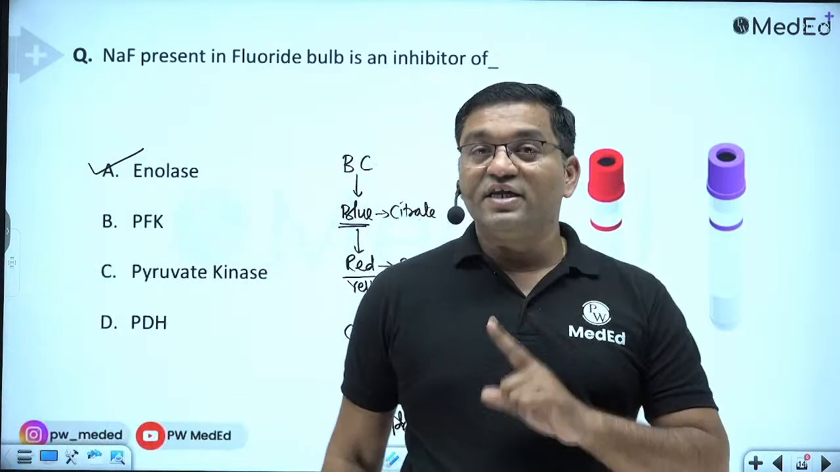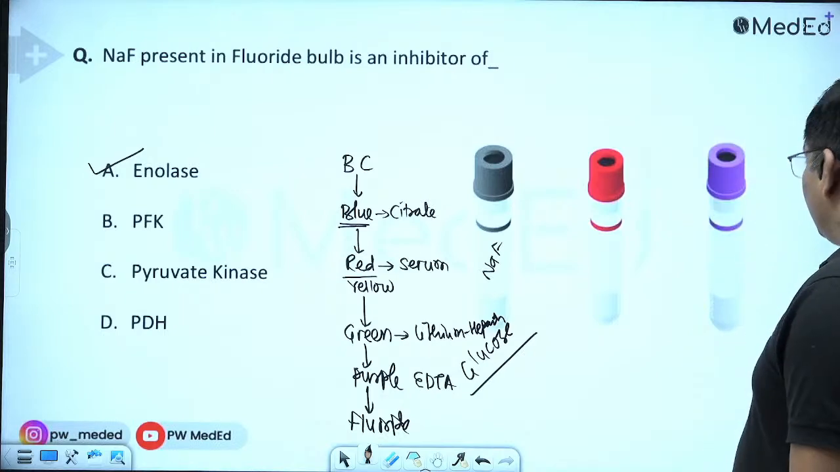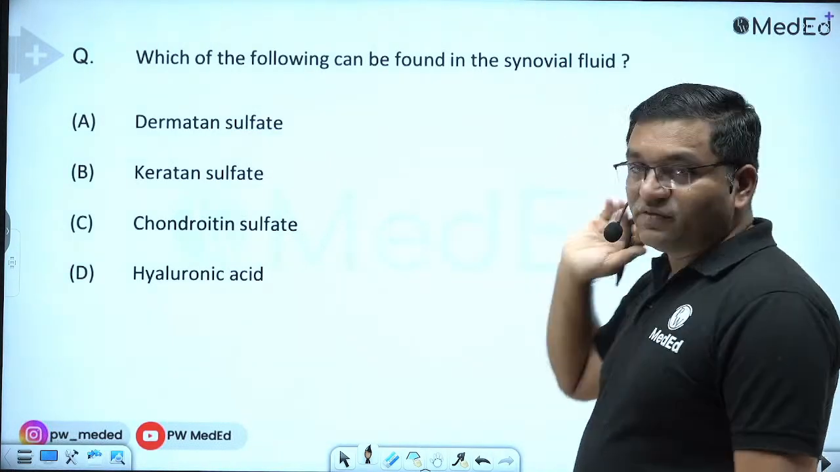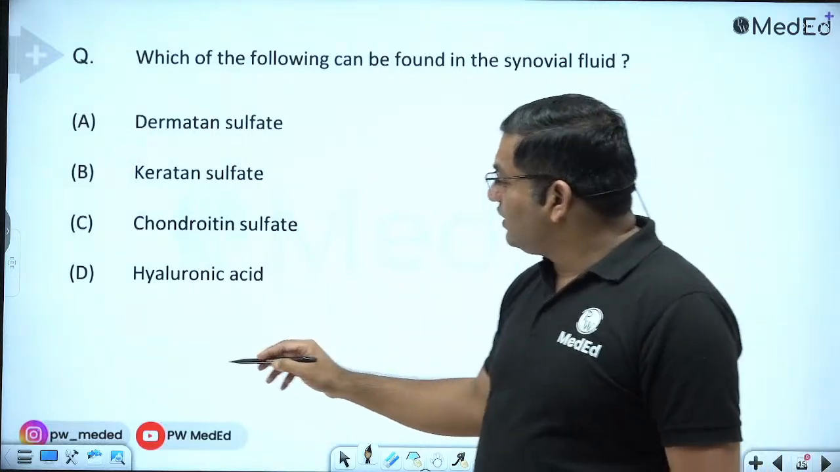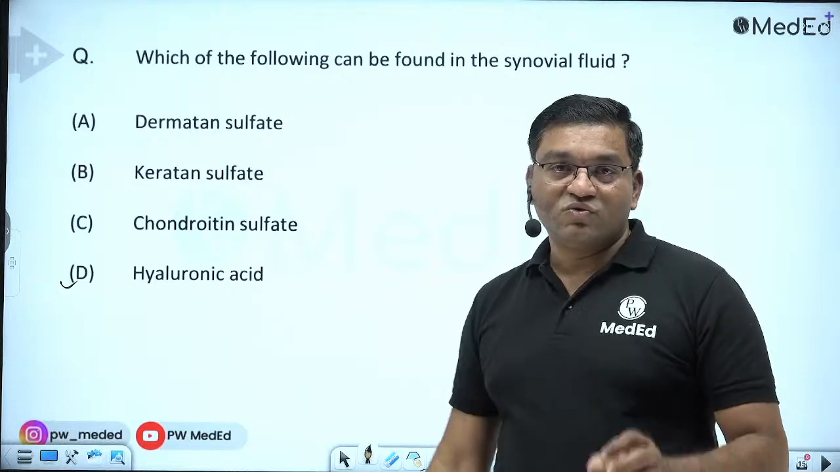This is again a very, very important question for the FMGE examination. Which of the following can be found in the synovial fluid? This is a very simple question. For synovial fluid, the answer is hyaluronic acid. So what is its distribution?